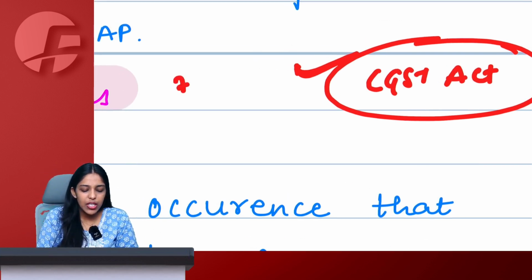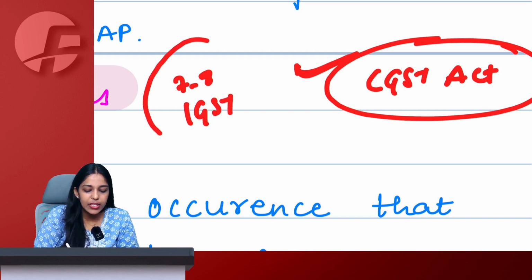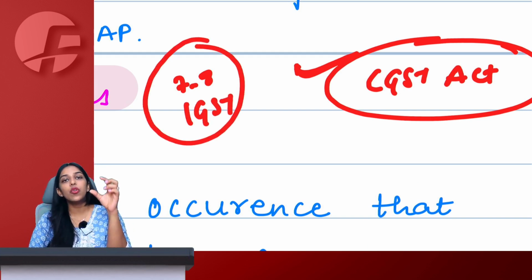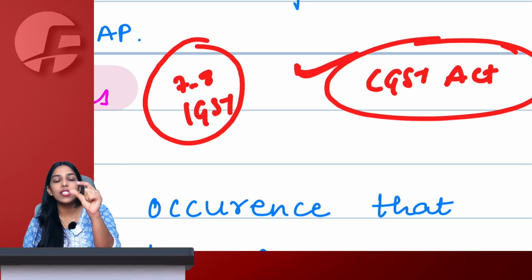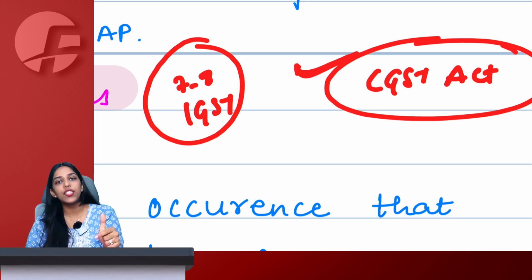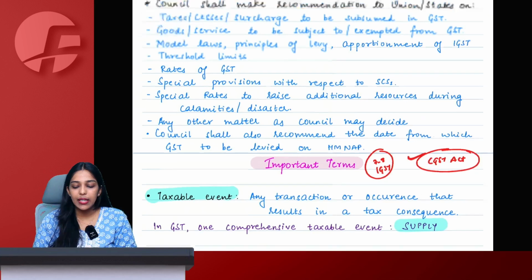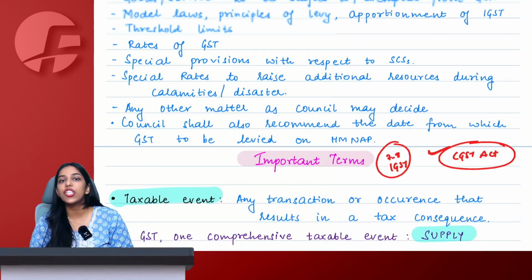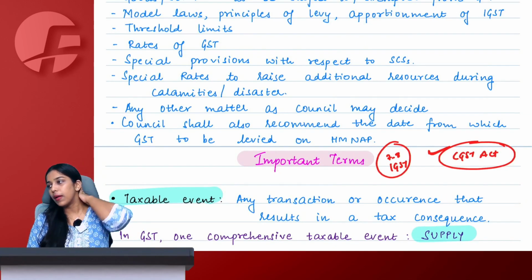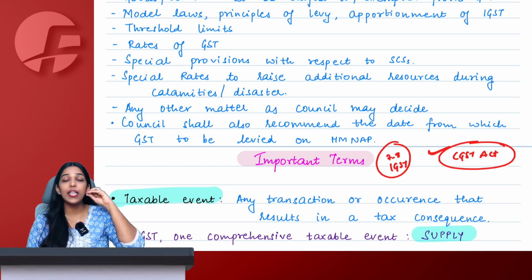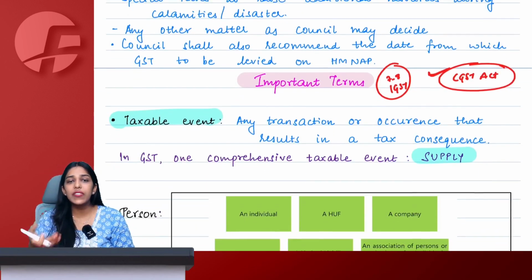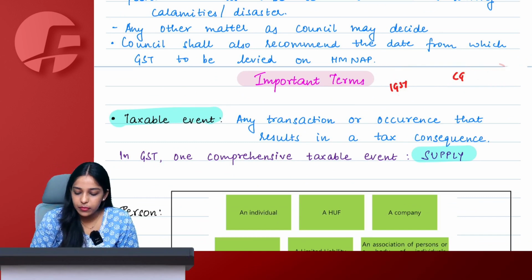There are a total of 7 or 8 sections of IGST Act that we have to study. So, wherever I am teaching any particular section of IGST Act, I will mention that this is IGST Act section. Otherwise, if I do not mention anything, you have to automatically understand that it is a section of CGST Act only.